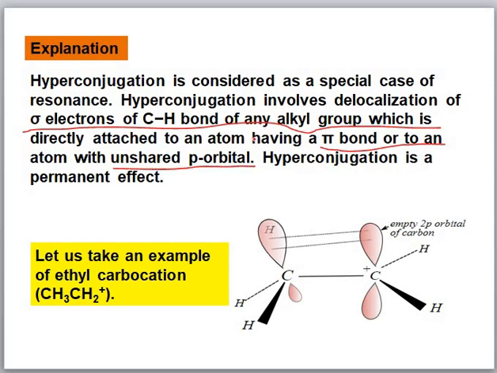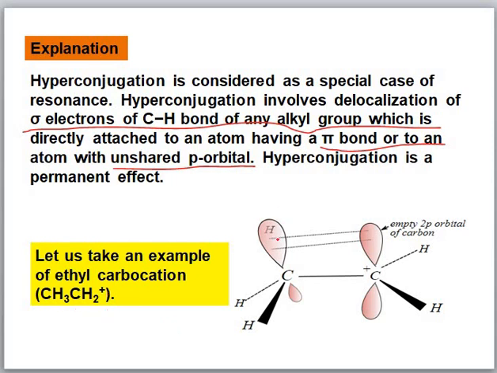Here, the resonance is created between the sigma electrons and the conjugation with a pi bond or p orbital. Hyperconjugation is a permanent effect. This permanent effect can be explained with the example of the ethyl carbocation. The ethyl carbocation consists of CH3, CH2 positive.